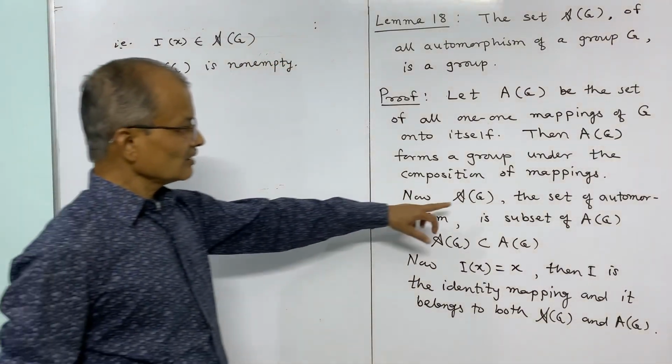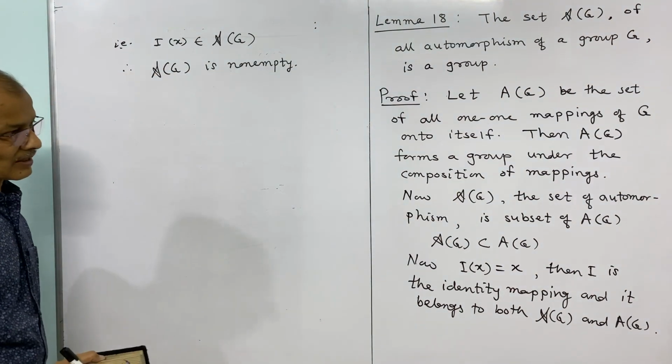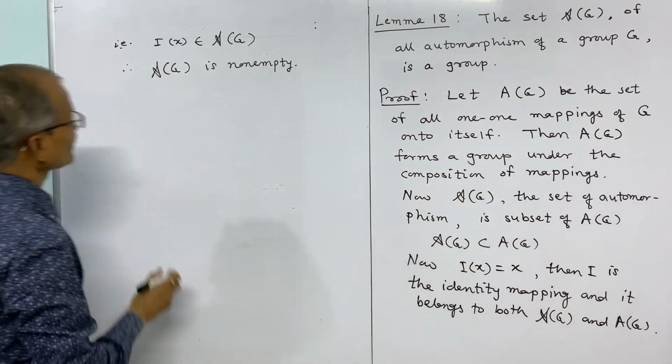The operation in this script A of G is to be considered as composition of mapping.